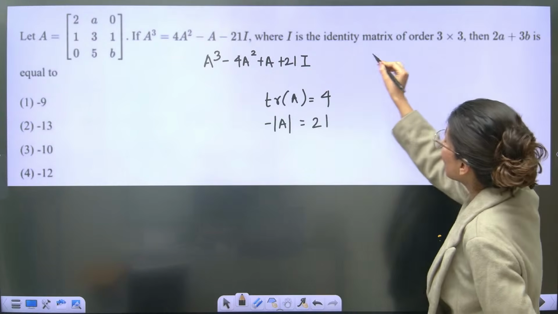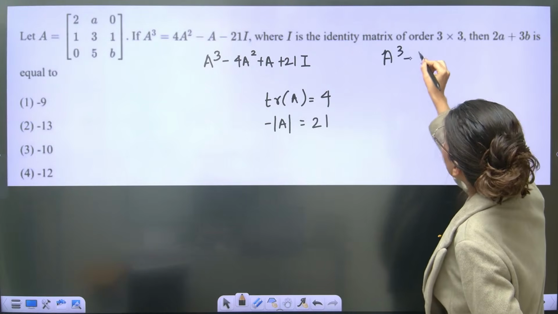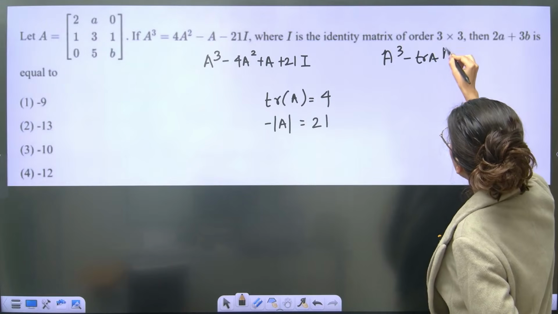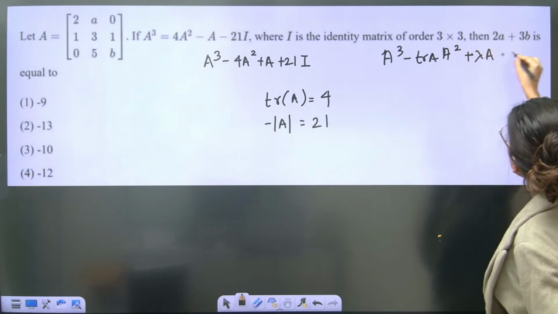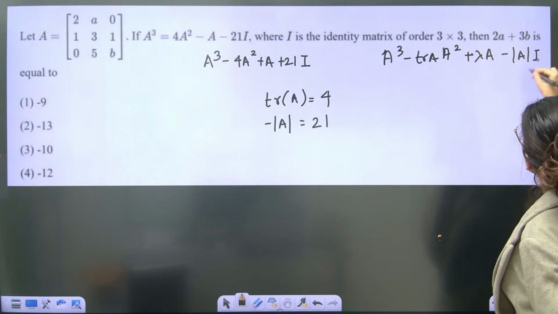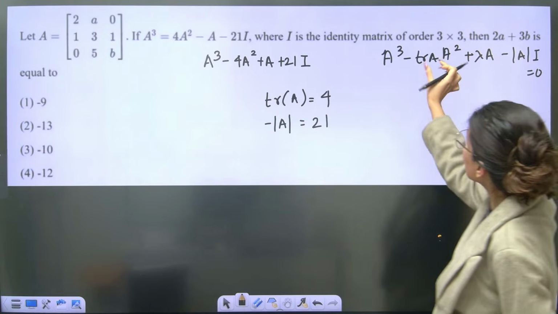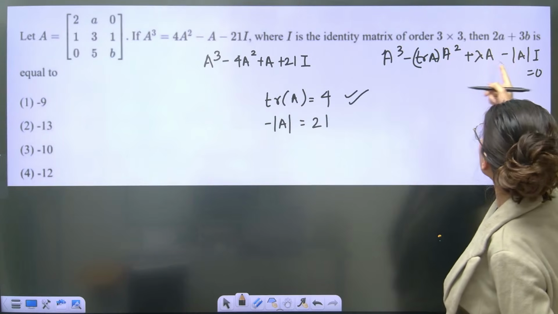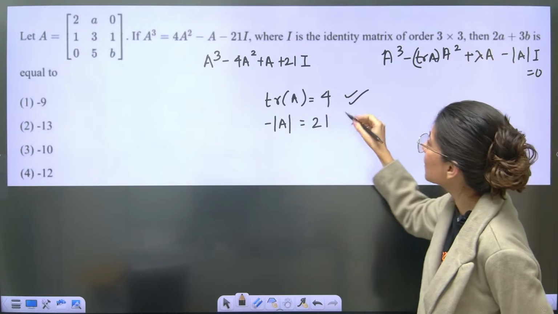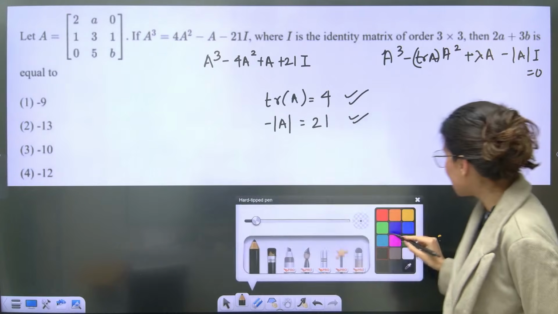So basically, if I write that now, A cube minus trace of A and A square plus lambda times A, which I'm not aware about, I don't even care, minus determinant AI equals to 0. So if you compare, minus trace of A, so minus 4 are equal, so trace of A is 4, and minus determinant of A is equals to 21. Two equations, you are getting it right here.